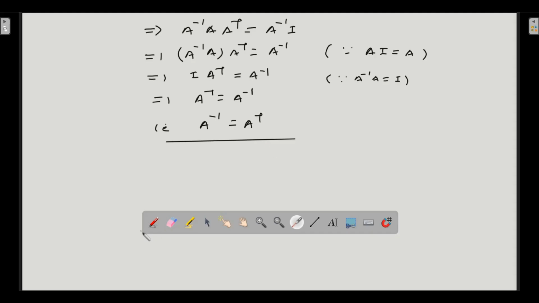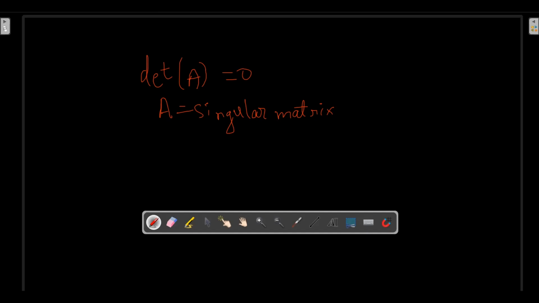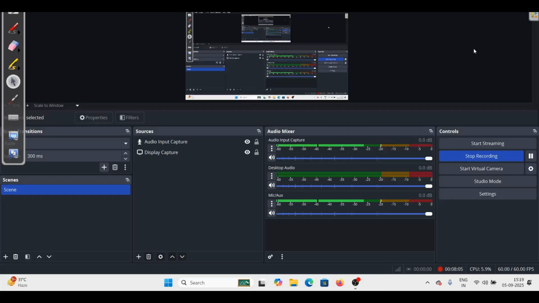If A is orthogonal, both these conditions, that A transpose is equal to A inverse and A inverse is equal to A transpose, will hold. Only when A is orthogonal will these two conditions hold. It is all given to us in the beginning itself that A is orthogonal. It is not a general condition. Remember this thing.